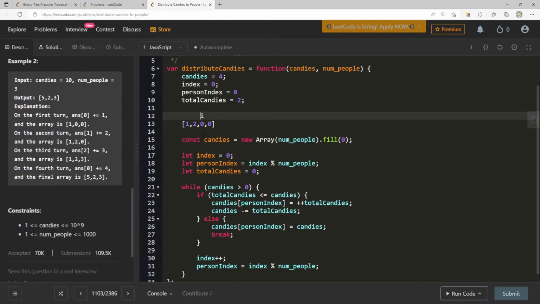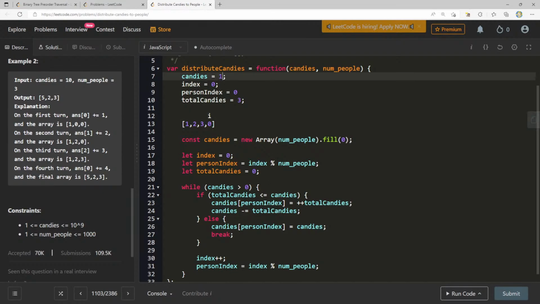We have our person index. We're all good there. While candies is greater than 0, which it is, total candies less than or equal to candies. 2 less than or equal to 4. Yes, that's true. Candies at person index equals plus plus total candies. So increment total candies to 3. Set this to 3. Now we say candies minus total candies. Right? So 4 minus 3 is 1. We increase our index. And we have our person index again.